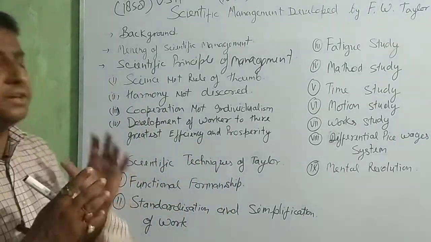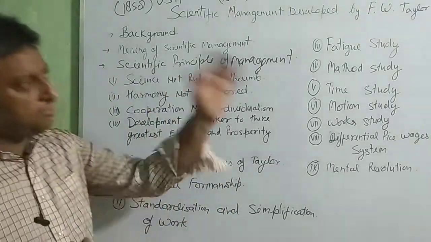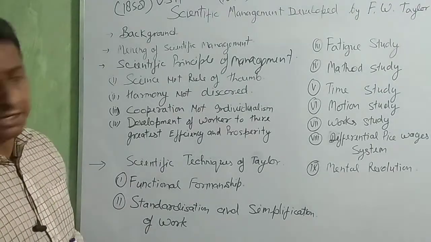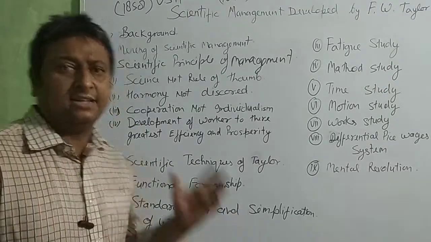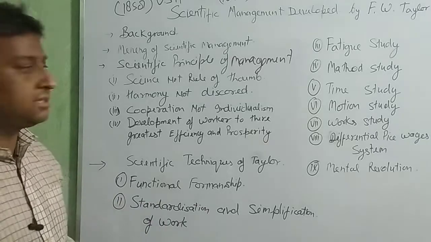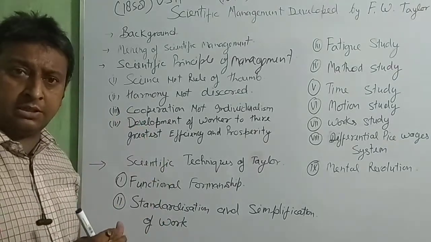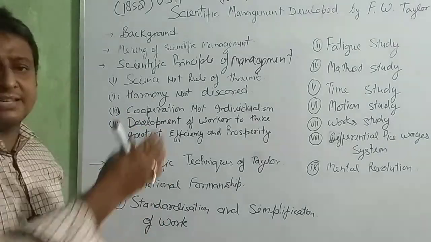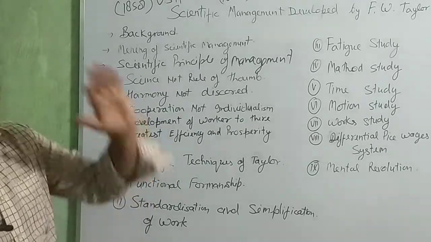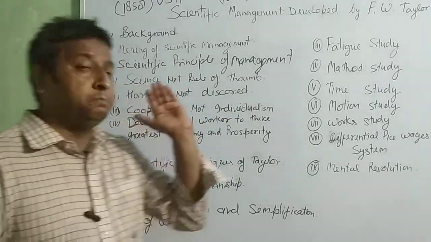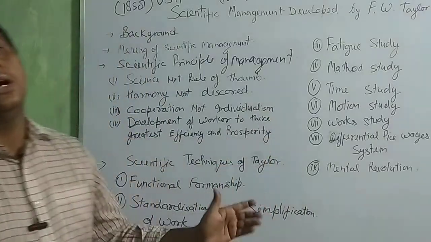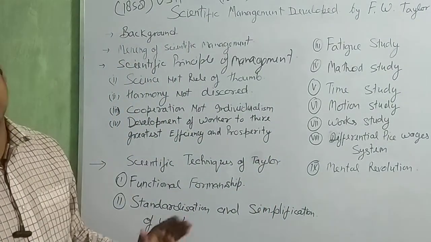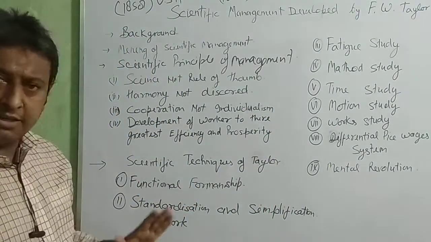That is what F.W. Taylor wants to tell: try to motivate the worker like that, to make the interest of the business or organization their own interest. Okay? Clear?